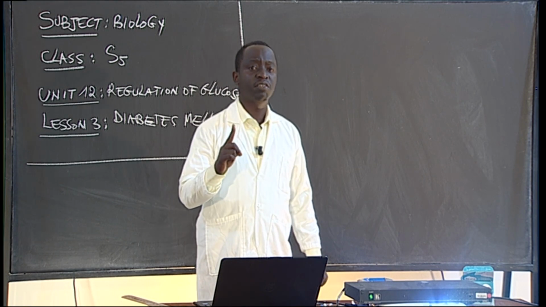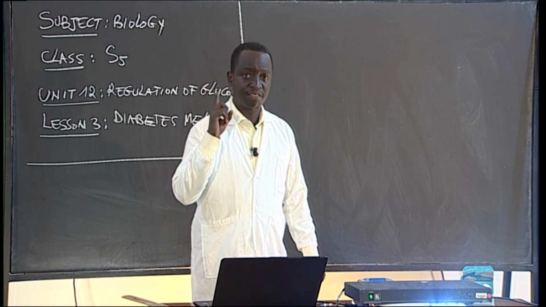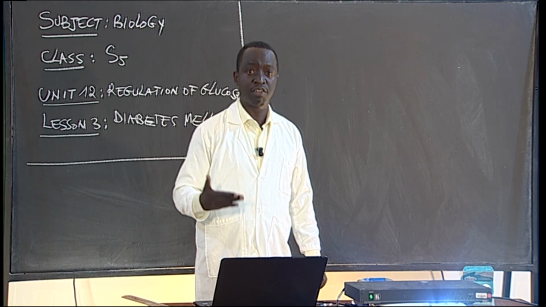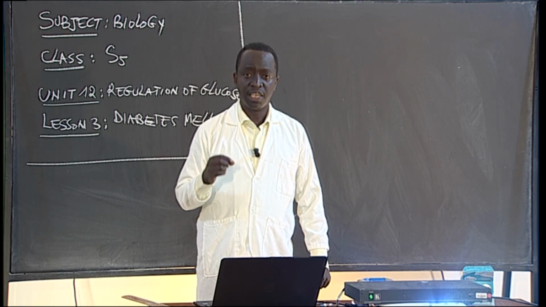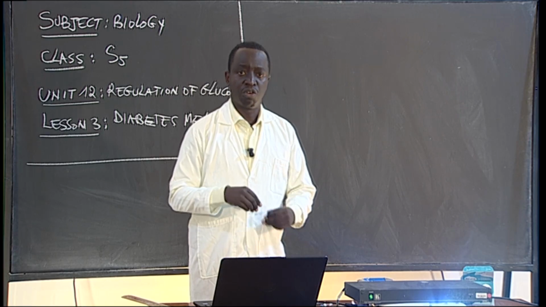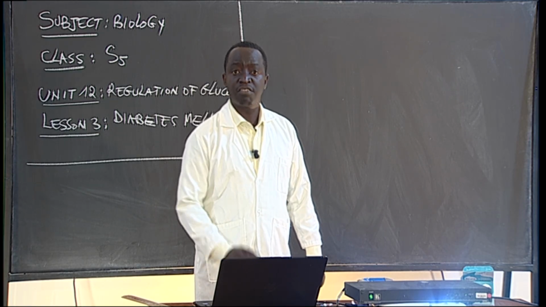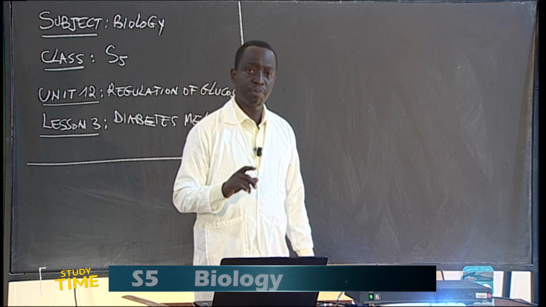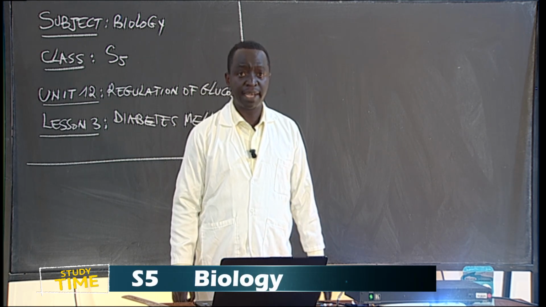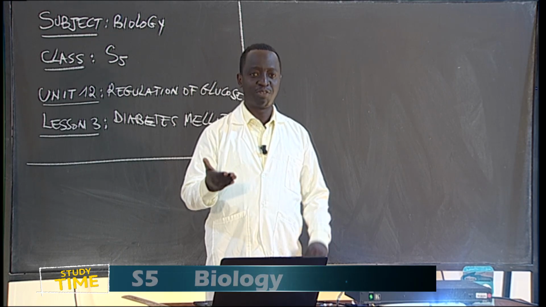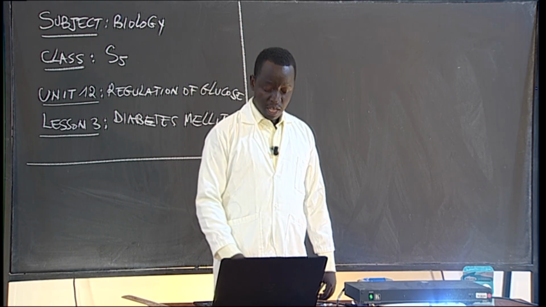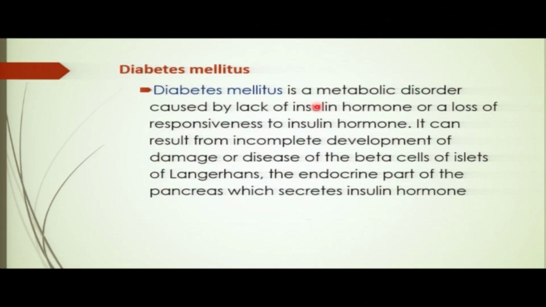We have seen that when the blood glucose level is highly increased, it has to be regulated. So the hormone called insulin has to be produced. It is produced by beta cells of the pancreas. Actually, we have what we call the islets of Langerhans of the pancreas that produce this insulin. What does the insulin do? The insulin will reduce the level of blood glucose by converting the excess glucose into glycogen. This one we have seen.